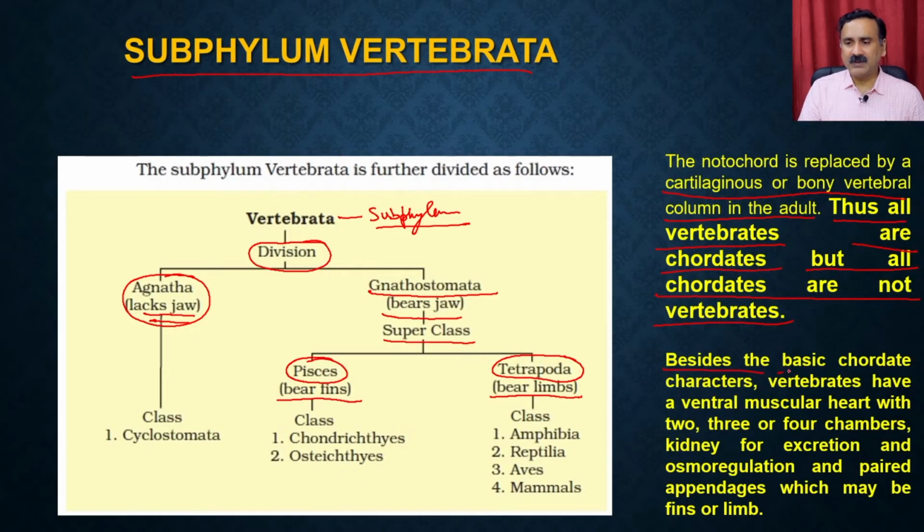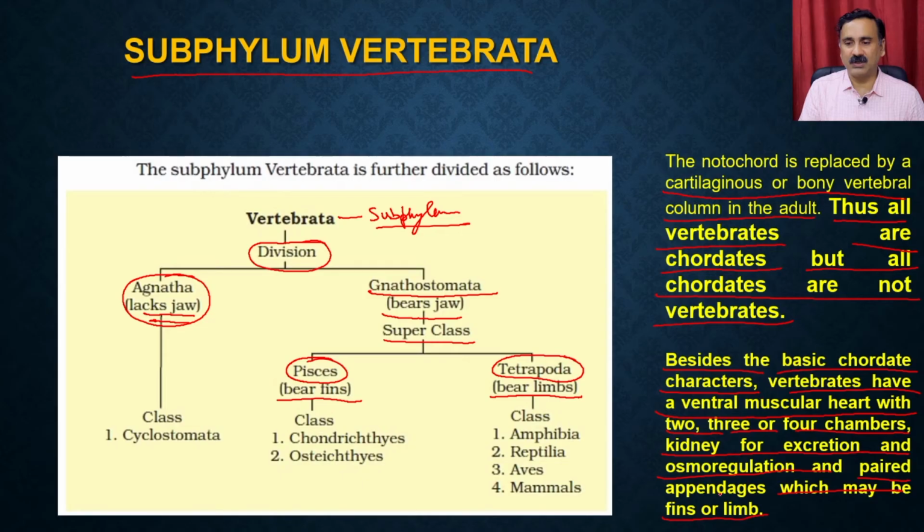Besides the basic chordate characters, vertebrates have a ventral muscular heart with 2, 3 or 4 chambers. You will see when we discuss the classifications that within the Vertebrata the heart can be 2 chambered, 3 chambered or 4 chambered. You have a well defined kidney for excretion and osmoregulation, and paired appendages which may be fins or limbs, which means they have paired appendages for movement.